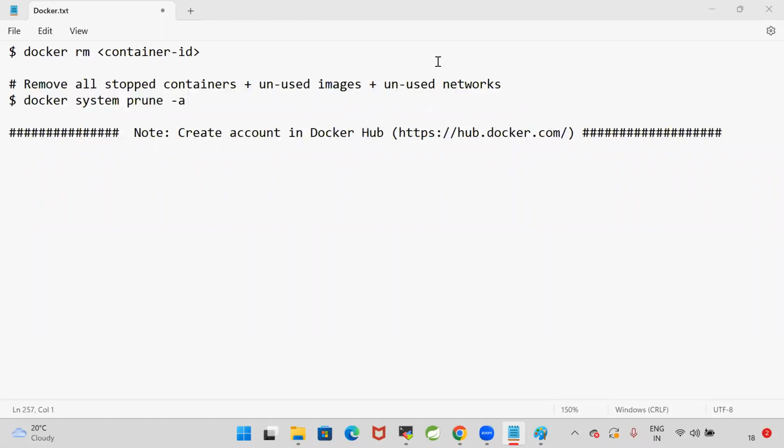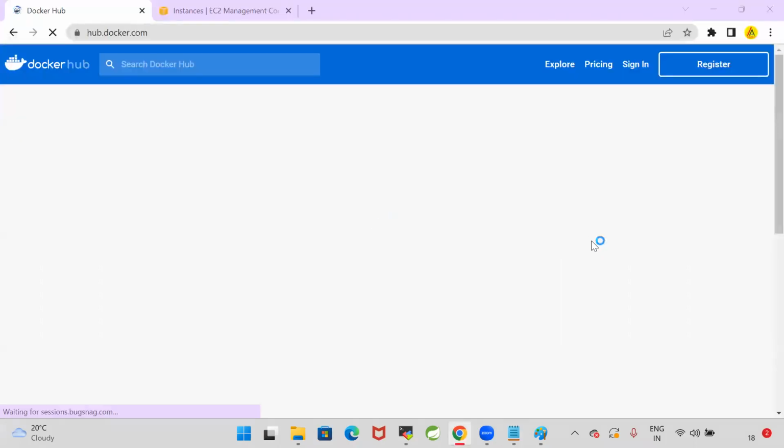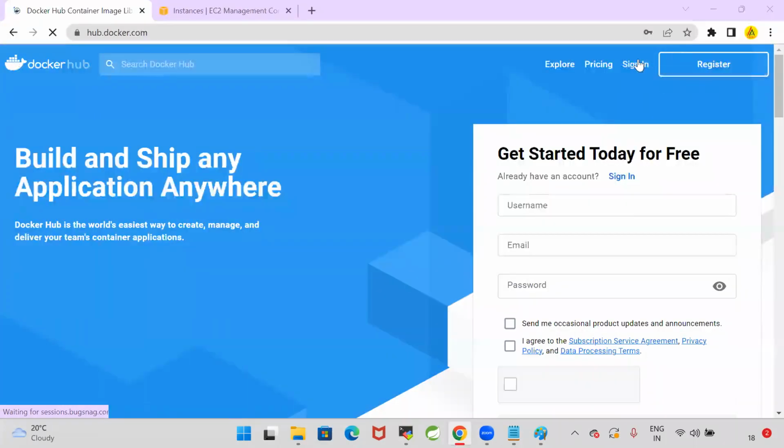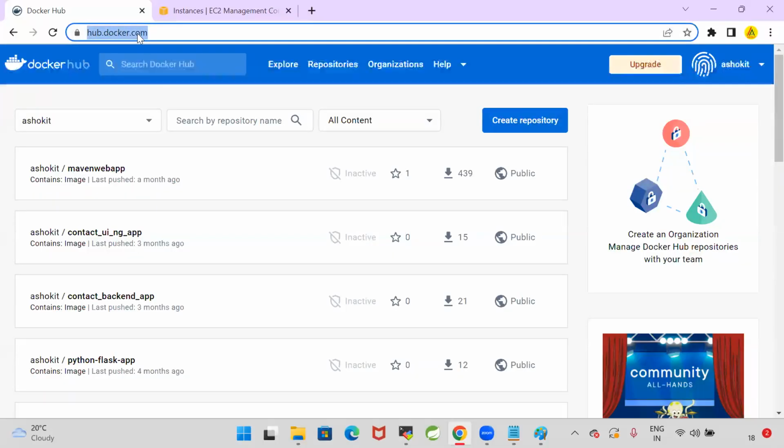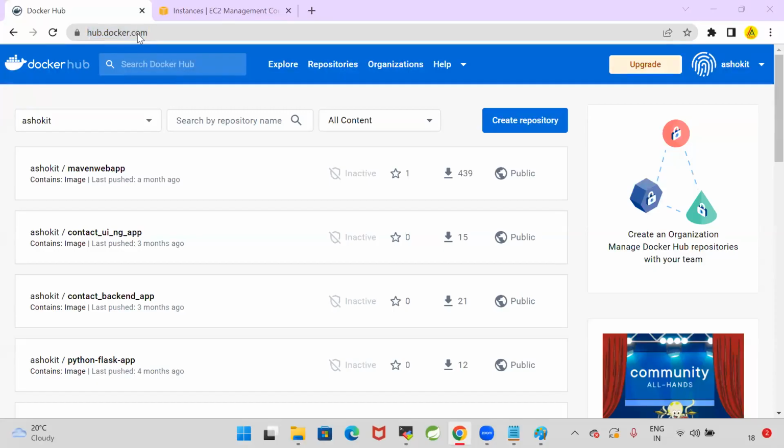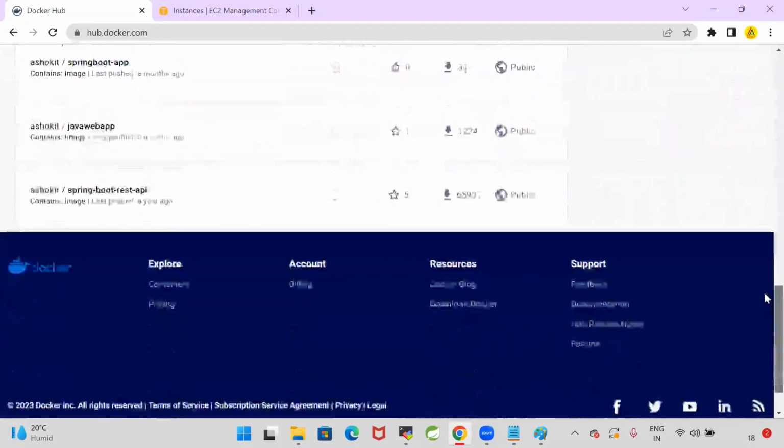Let me go to my Docker Hub account. I told you to create the account in the Docker Hub, hub.docker.com. Yeah. So this is Docker Hub, guys. I have the account in the Docker Hub. So I want you people to create the account. I gave the link in the chat box. So create the account in the Docker Hub. In order to push the Docker images to the Docker Hub, you should have an account in the Docker Hub. Okay. Now this is my Docker Hub account.